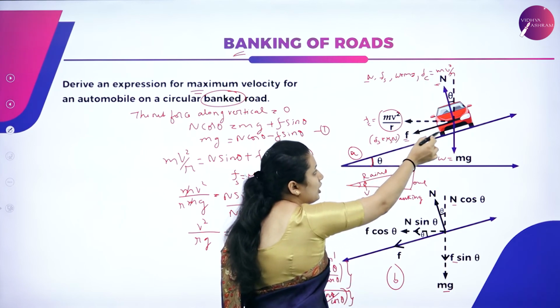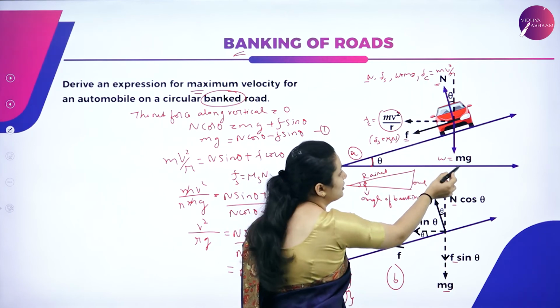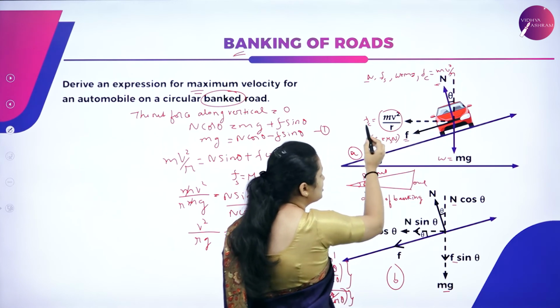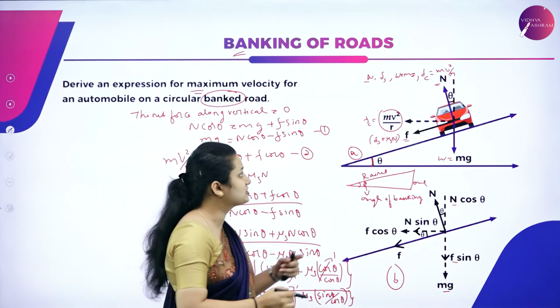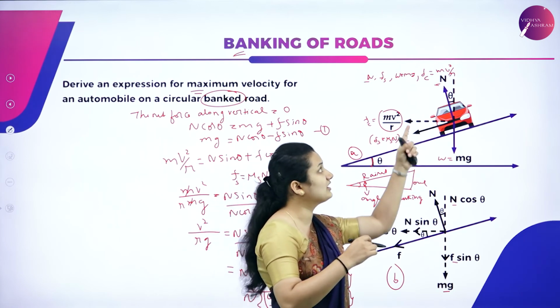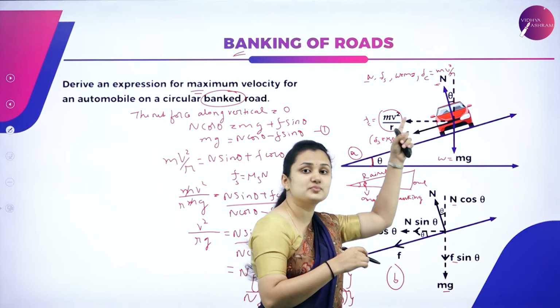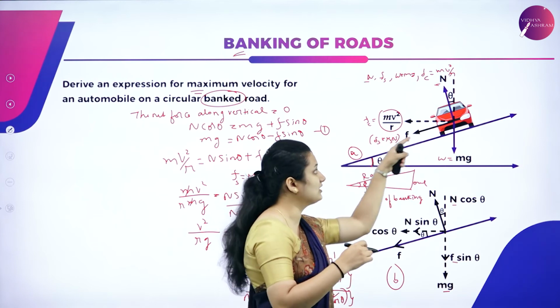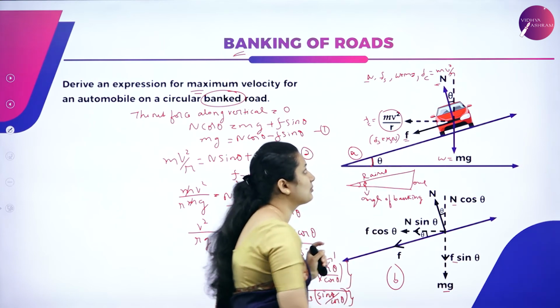Equal and opposite to the normal reaction, there is a downward force, W equal to mg, and there is a friction acting, that is static friction, and also there is a centripetal force. Due to banking of the road, the necessary centripetal force is provided, acting towards the center of the path, that is mv square by r.